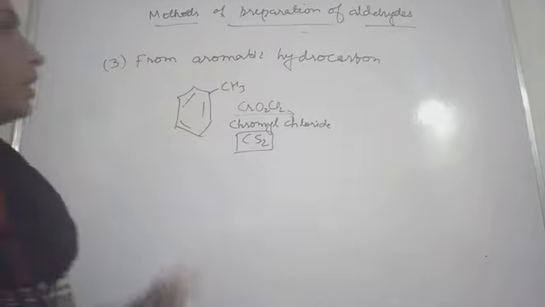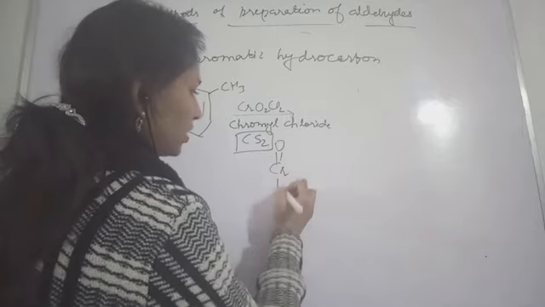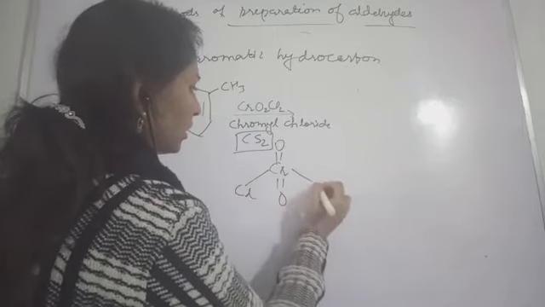This is toluene. So what is happening here? The chromium has oxygen, oxygen, here also chlorine, here also chlorine.